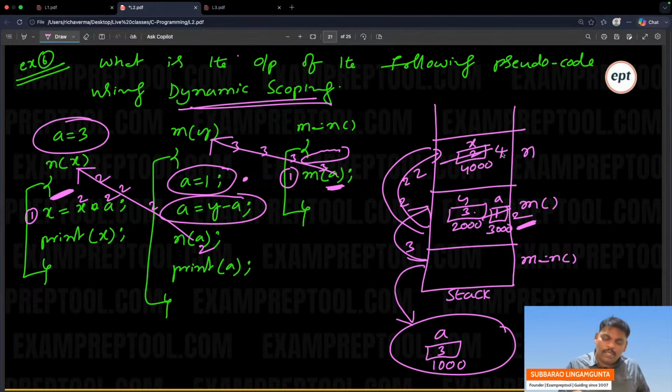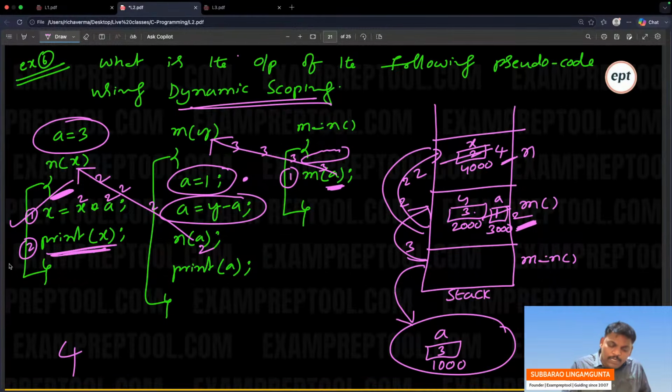X is 4. Okay. Now see the second line. Printf x. You came down, you take this value. After completion, see the second line. Print x. What is the x now? 4. 4 will be printed.